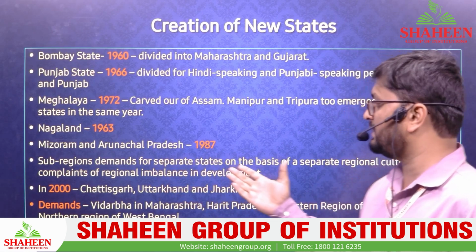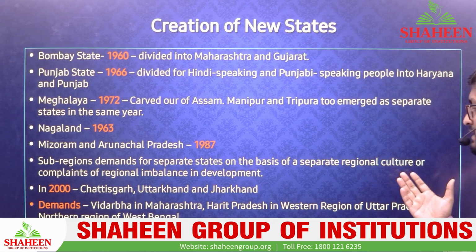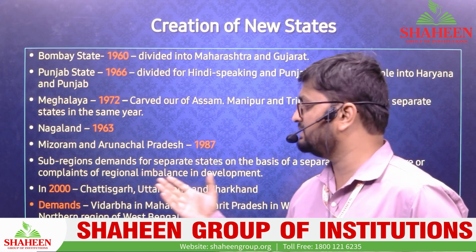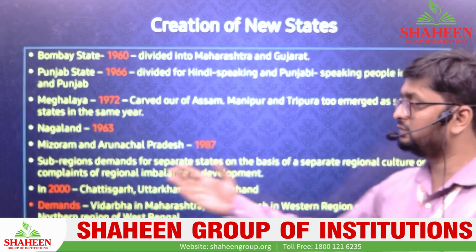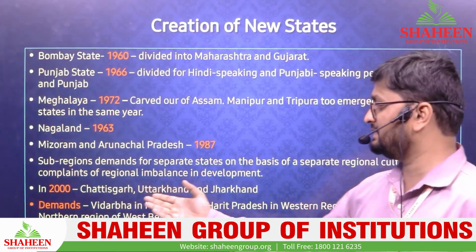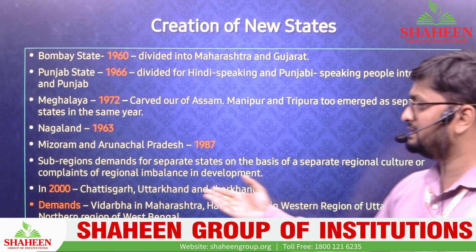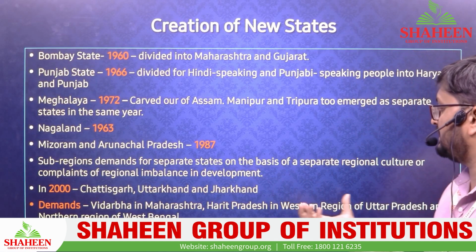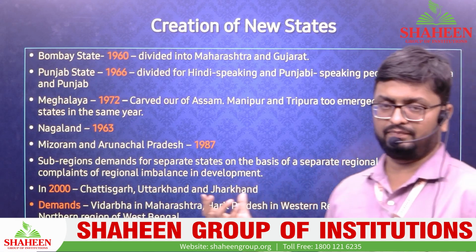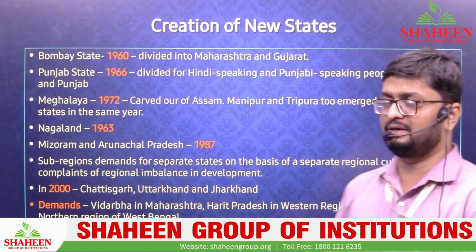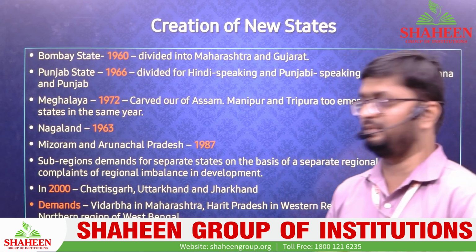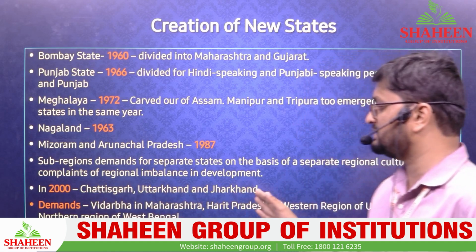Sub-regions also demand separate states on the basis of a separate regional culture or complaints of regional imbalance in development. In 2000, you can see Chhattisgarh, Uttarakhand and Jharkhand. These are basically demands for separate states on the basis of regional culture, as well as on the basis of administration. So in 2000, these 3 states were made.